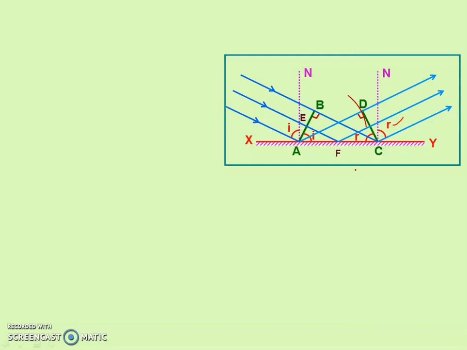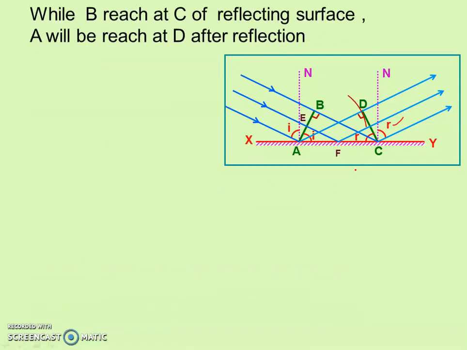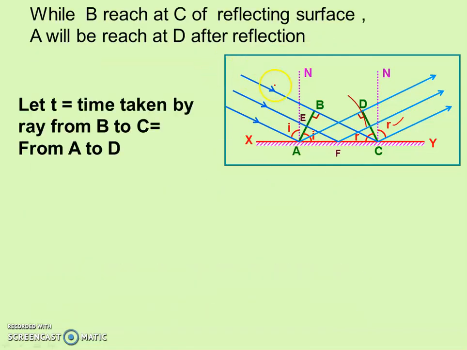Now the point B is incident at point C, at the same time A reaches point D. So the time taken by the ray from B to C is equal to that from A to D, right?